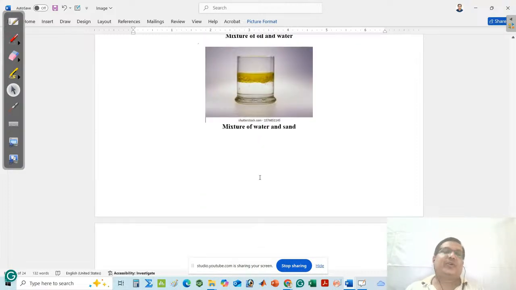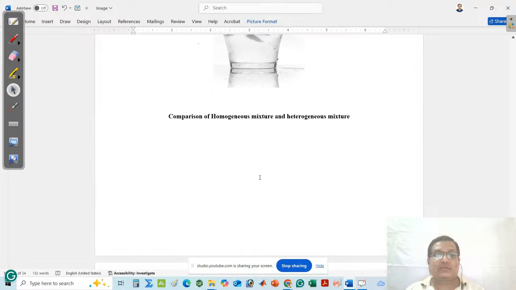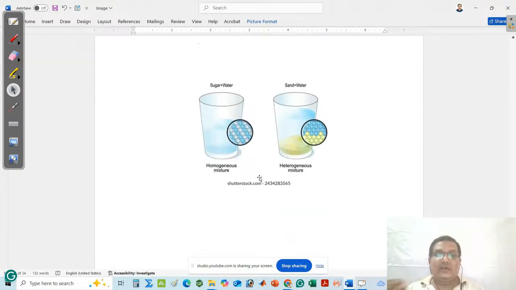One important point. At last, I want to say an important point. Look at that. Suppose I want to take a homogeneous mixture and heterogeneous mixture. This is your homogeneous mixture, that is your sugar plus water. Your sand plus water is present. Look at that.